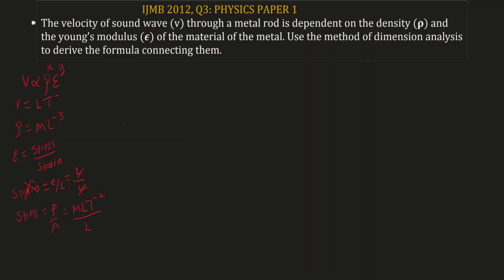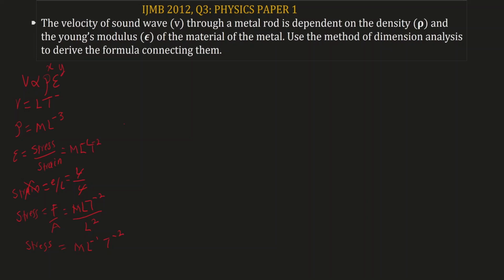Dimension for area is L squared. So the dimension for stress is going to give us ML to the power of -1 T to the power of -2. So dimension of Young's modulus is ML to the power of -1 T to the power of -2.